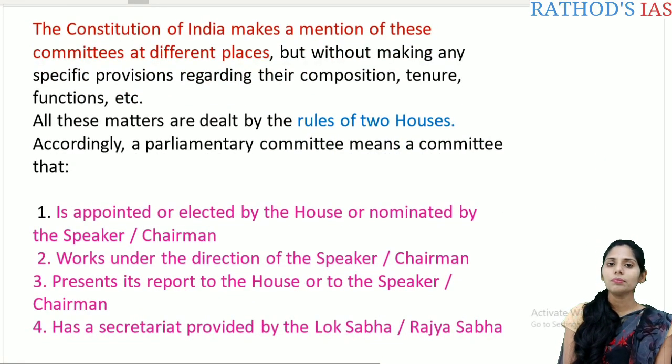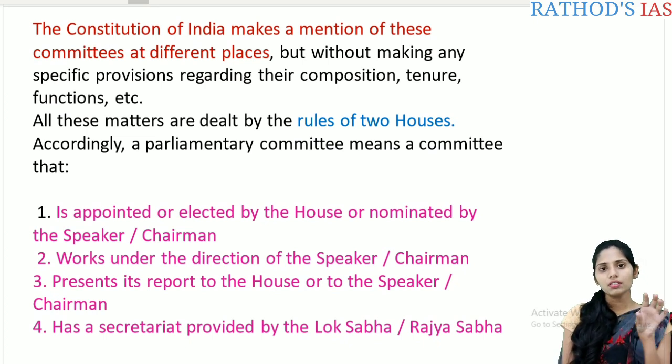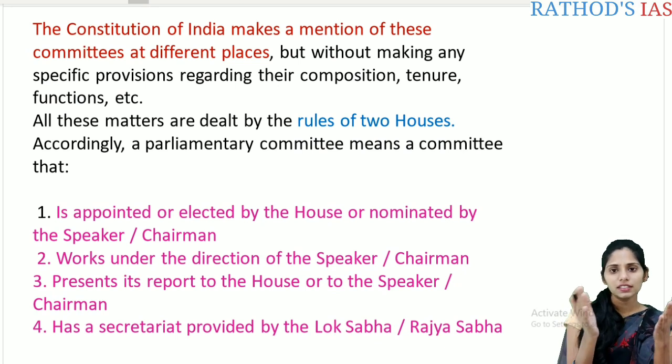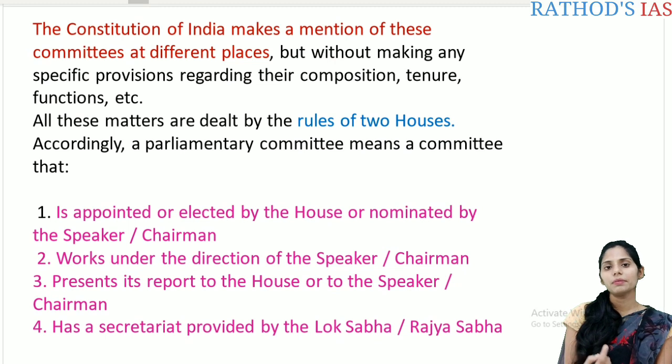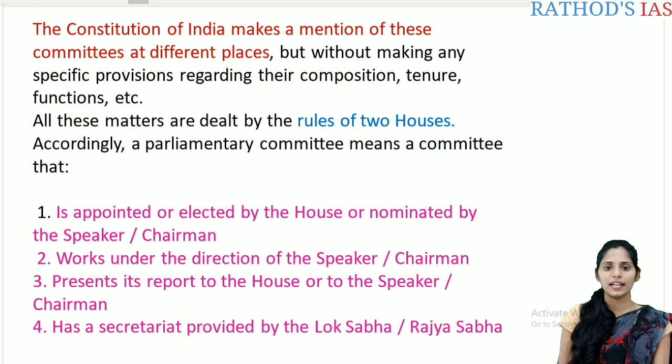Parliamentary committees are mentioned in our Constitution in different places, but the Constitution does not make any specific provisions regarding their composition, tenure, functions, etc. These matters will be determined by the rules of the Lok Sabha or the rules of the Rajya Sabha.